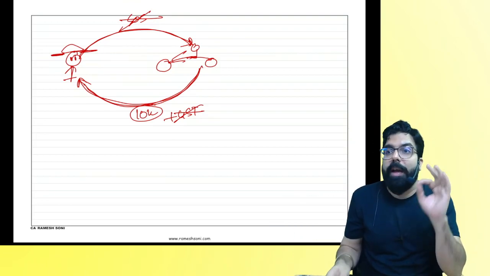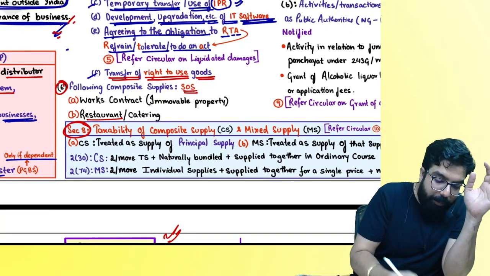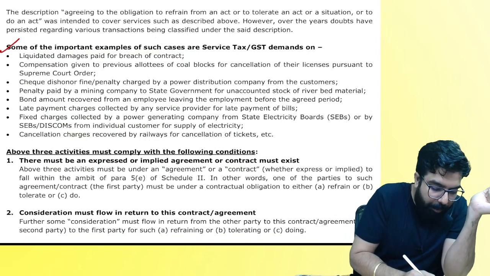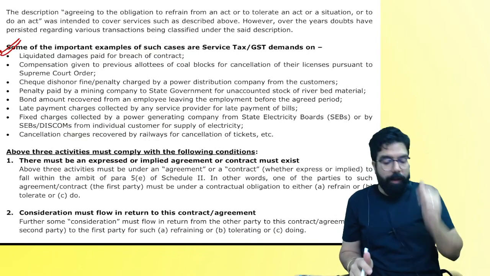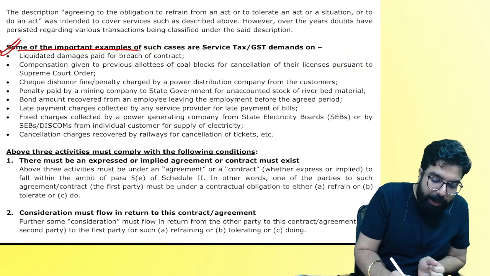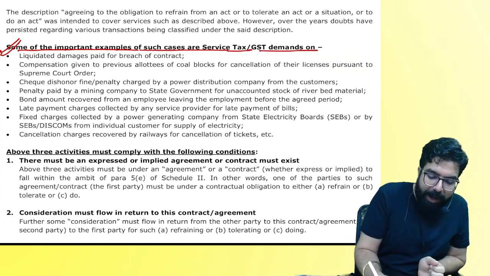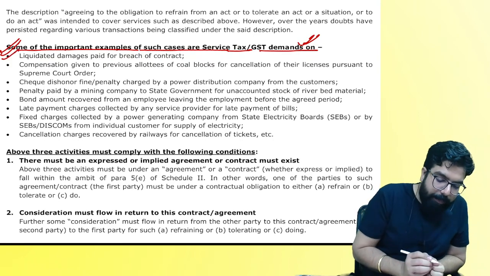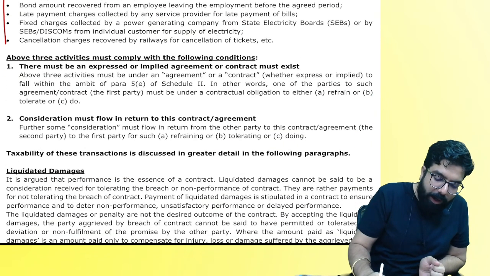Are we clear, everyone? And government clarified the same thing. Government went ahead and told people over here now, there are some more examples of such cases in service tax, and GST department has raised what? Demand on liquidated damage, all this thing. Let's go ahead, people.